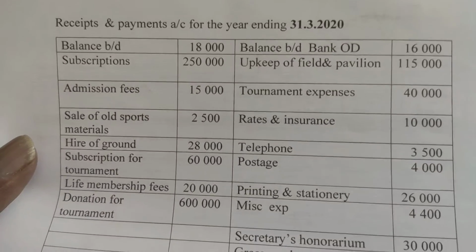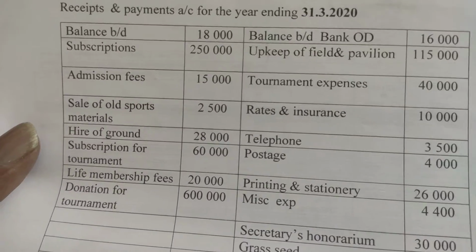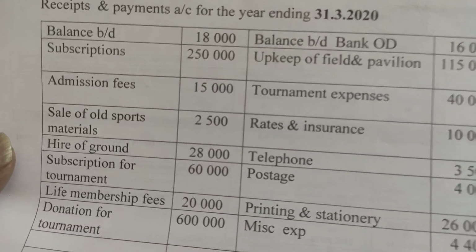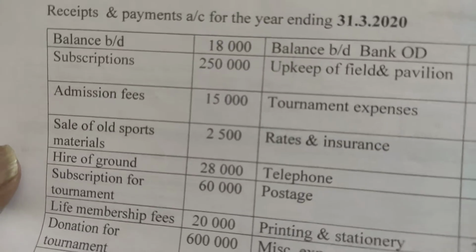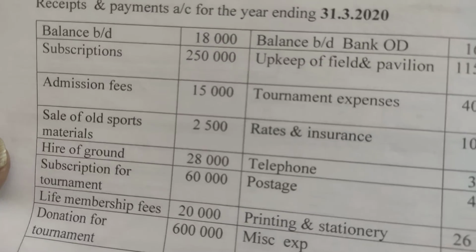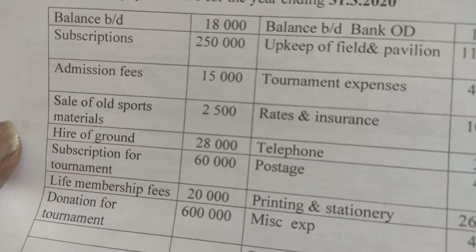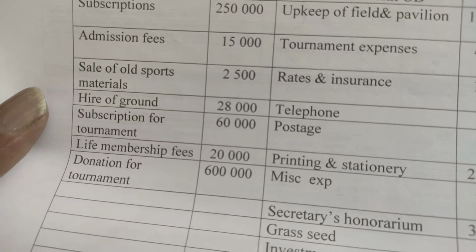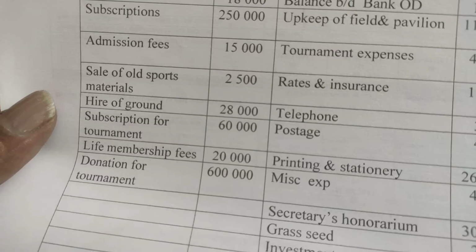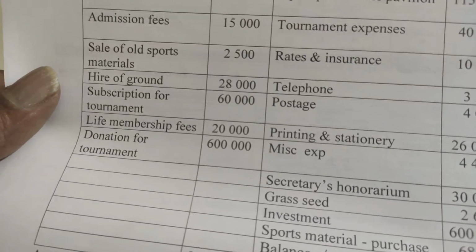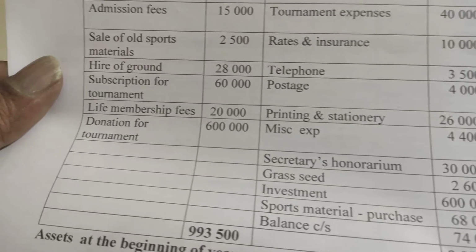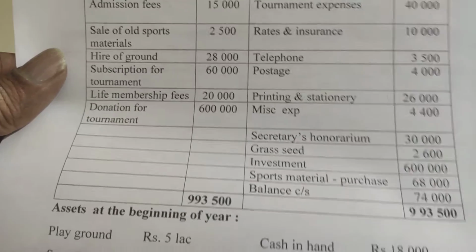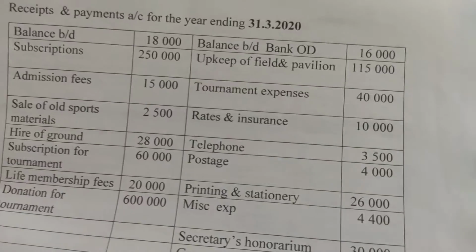Receipts and payments account for the year ending 31st March 2020, I am showing you. Balance brought down 18,000 on the debit side, that is on the receipt side. Subscription 2,50,000. Admission fee 15,000, sale of old sports material 2,500, hire of ground 28,000, subscription for tournament 60,000, life membership fee 20,000, donation for tournament 6 lakhs. Total amount of receipts during the year is 9,93,500.